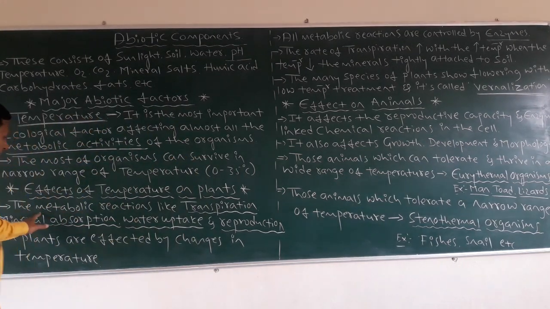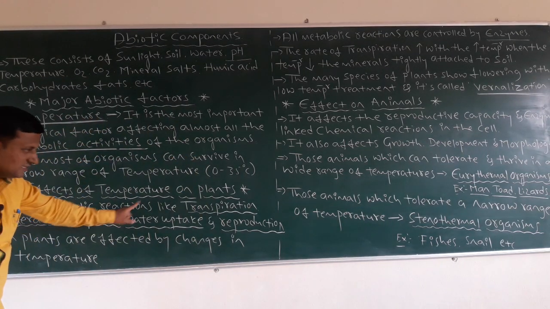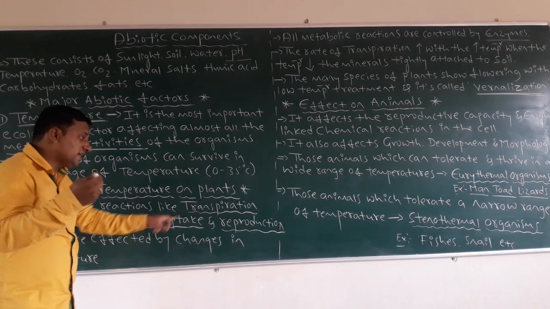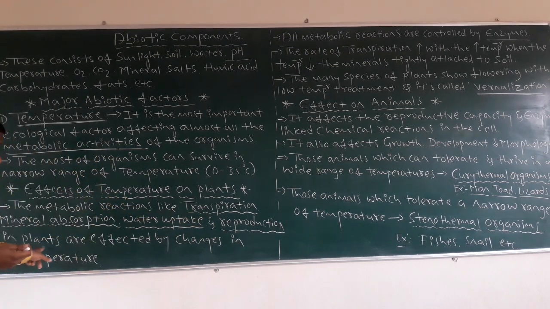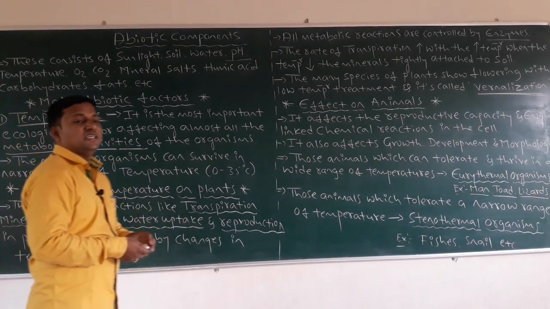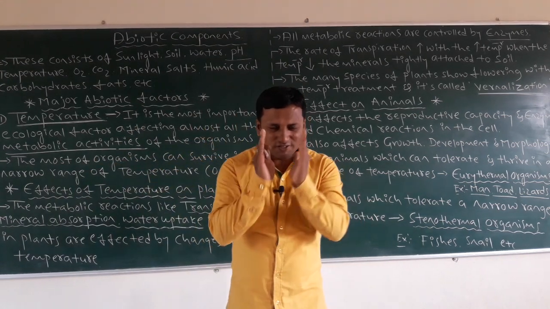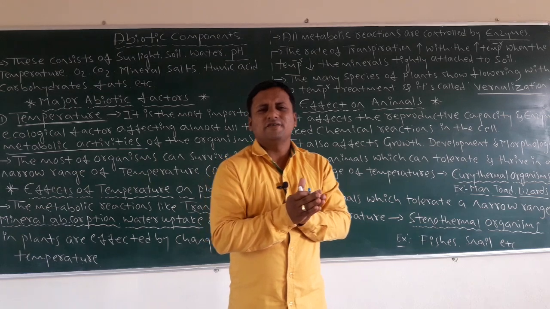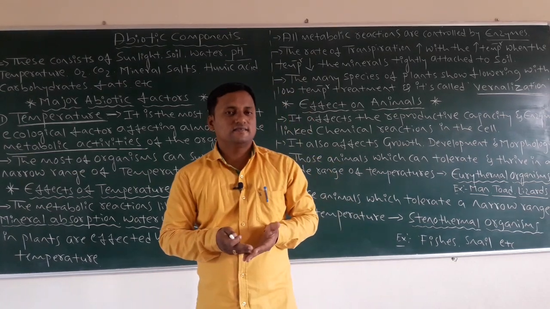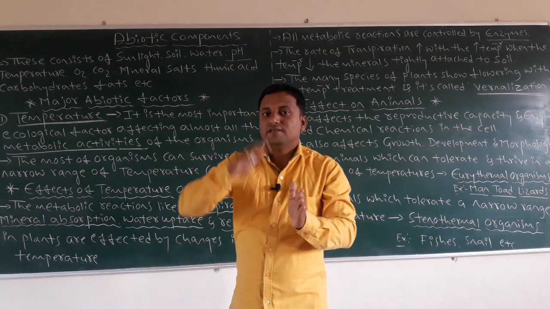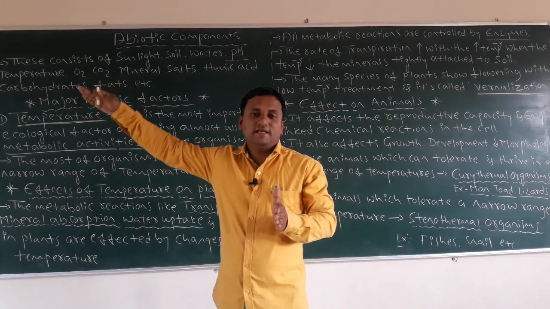The metabolic reactions like transpiration, mineral absorption, water uptake and reproduction in plants are affected by changes in temperature. I already told you that most of the metabolic activities which take place in plants and animals happen with changes in temperature.